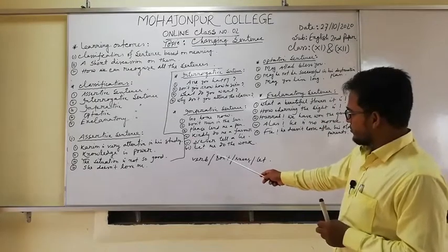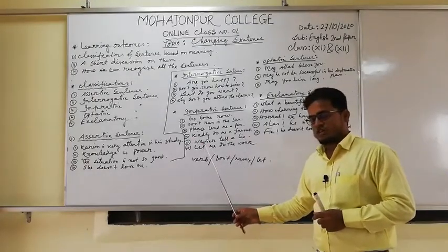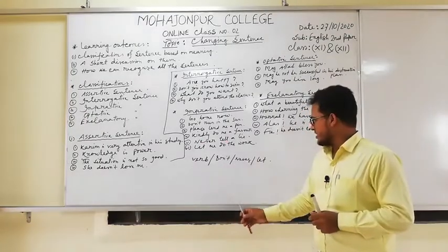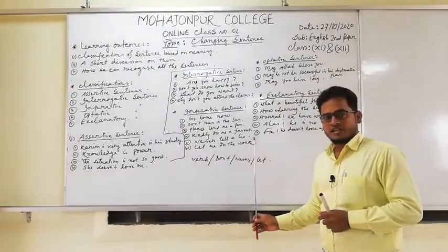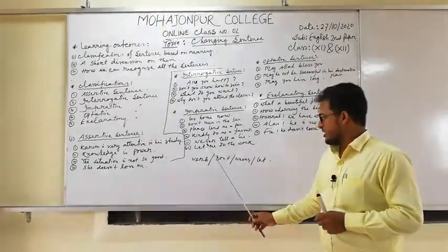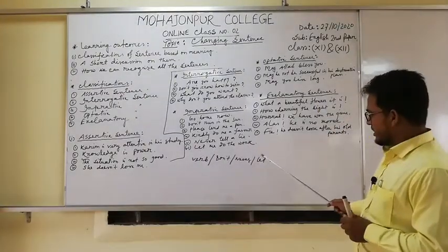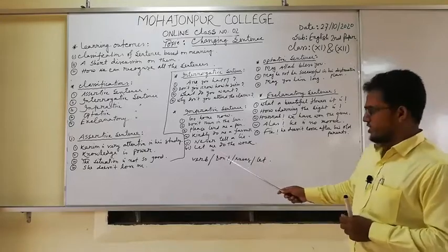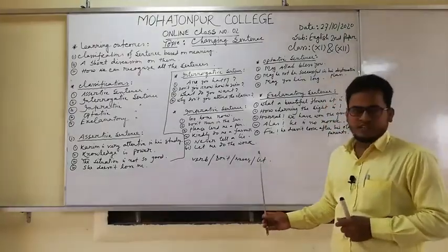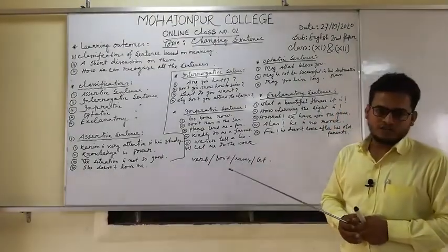And the fifth one is never tell a lie. Here this sentence starts with never, but there is a verb also after it, and there is a full stop at the end of the sentence, so it is called an imperative sentence. And the last one is let me do the work. My dear students, here there is let, so if a sentence starts with let and there is a full stop at the end of the sentence, that will also be an imperative sentence.